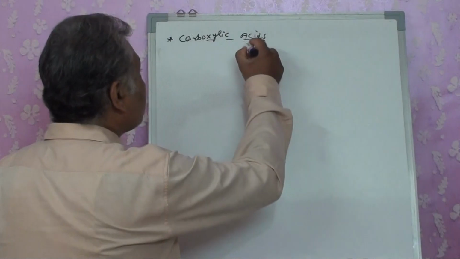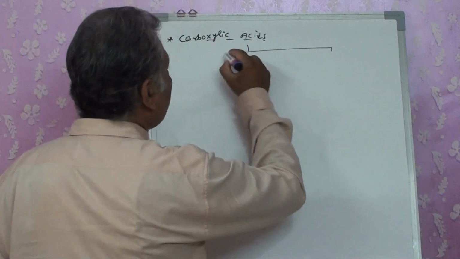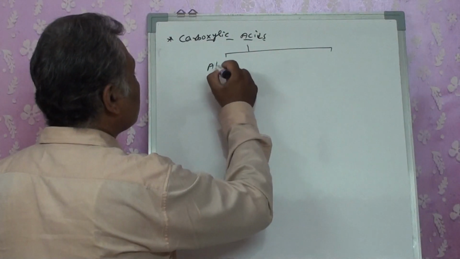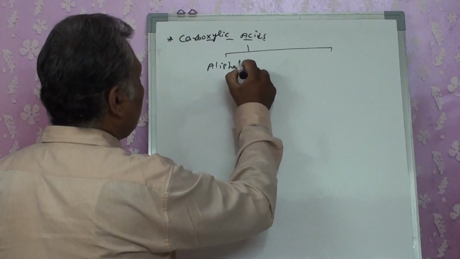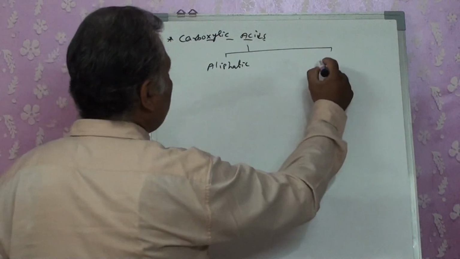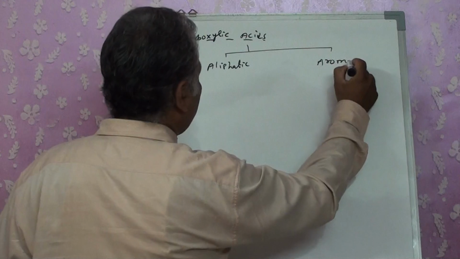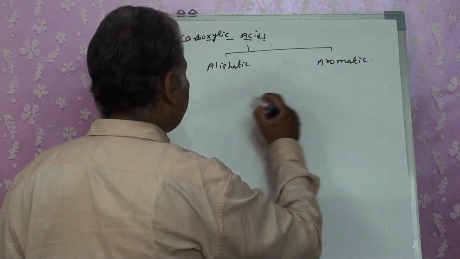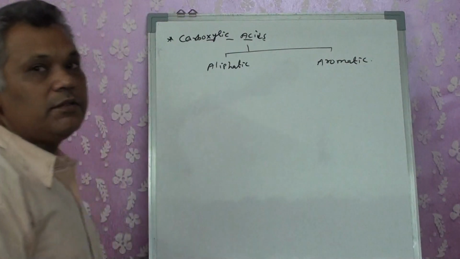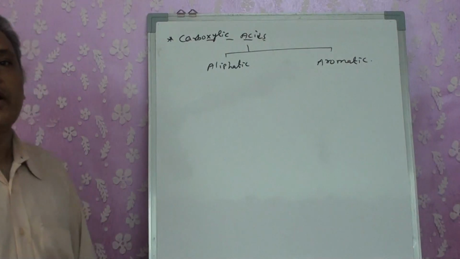When we have a carboxylic acid, in normal terms we write it as aliphatic and aromatic. We have two types of carboxylic acid.